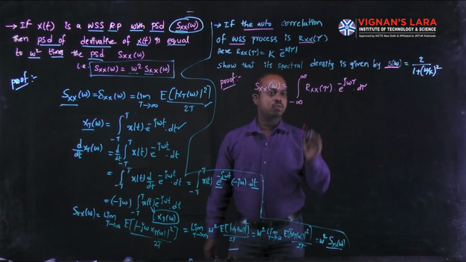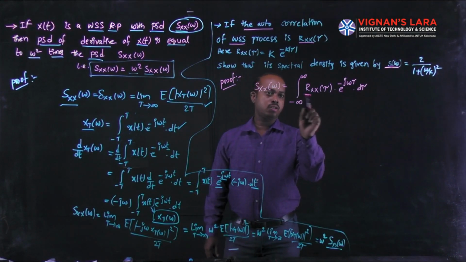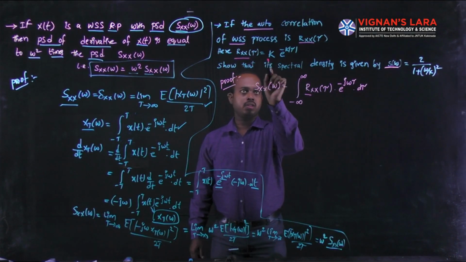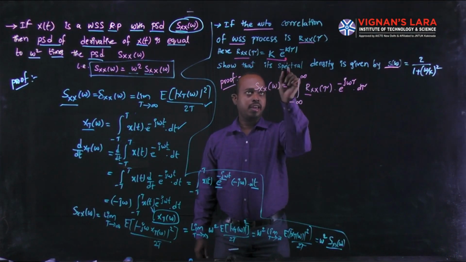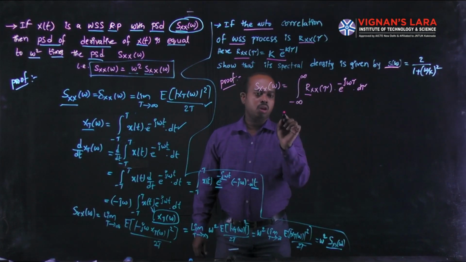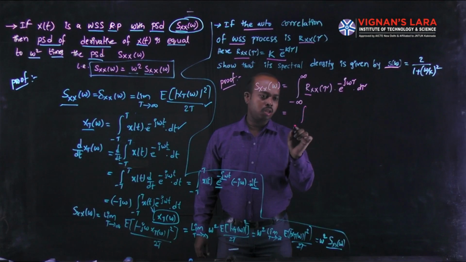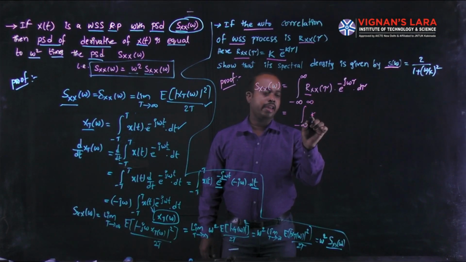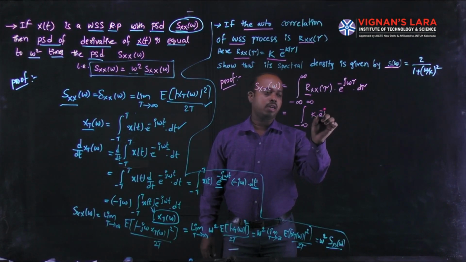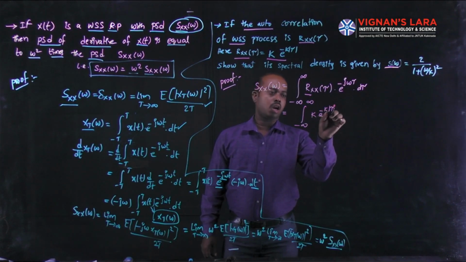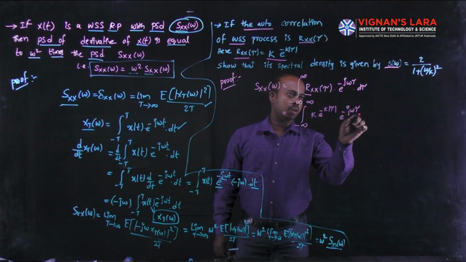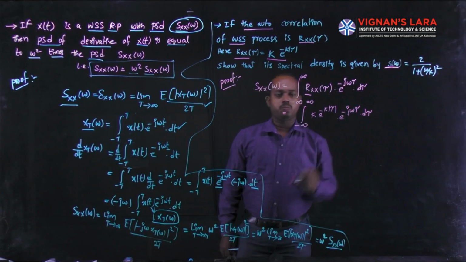Now you can substitute the quantity given in your data. The R_XX of tau value given is K into e power minus K into modulus tau. Now I am substituting that quantity in place of R_XX of tau, that is K into e power minus K modulus tau into e power minus j omega tau into d tau.